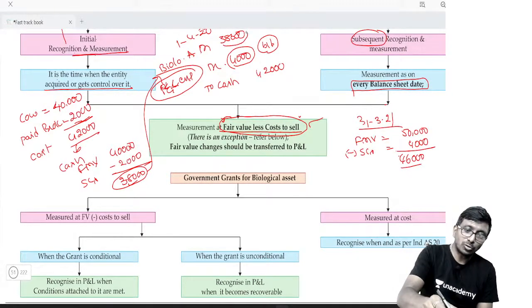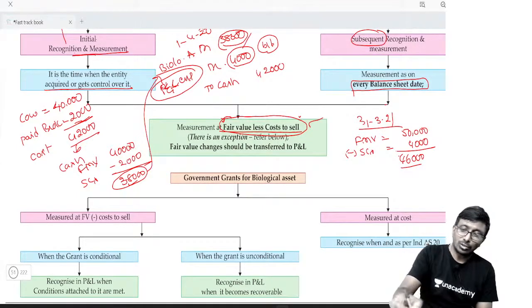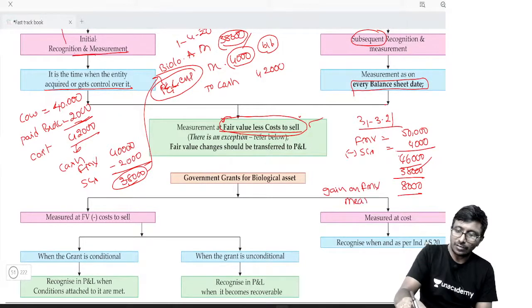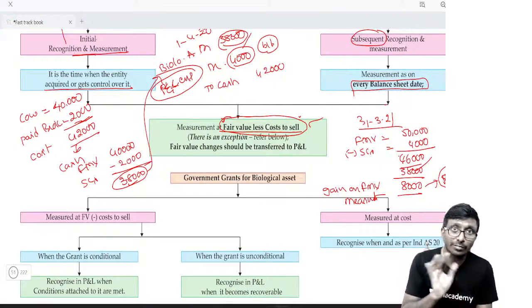But in my books, what is the number? My number is 38,000. 38,000 to 46,000 rupees. Now you deduct it, then you will get 8,000. This is the gain on fair market value measurement. Gain of 8,000 rupees should be transferred to profit and loss. We have not sold it.